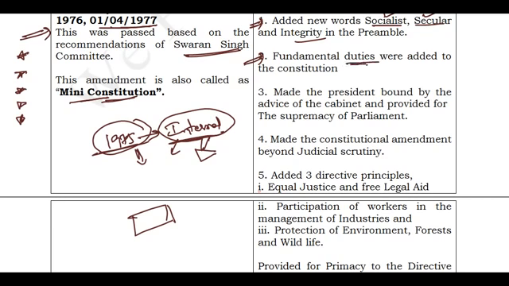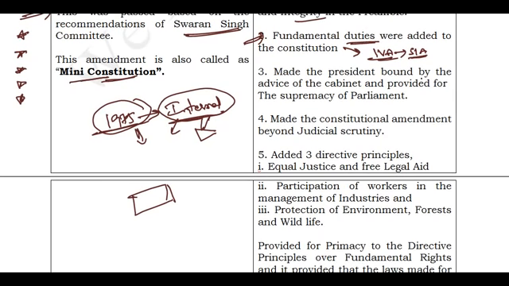And you know that earlier there were no fundamental duties. These fundamental duties were added under Part 4A, and the article which discusses them is 51A. It also added 3 directive principles to our constitution: equal justice and free legal aid, participation of workers in the management of industries, and protection of environment, forests and wildlife. These three directive principles were added based on this 42nd Amendment Act. And what are some bad provisions given by this amendment? The first one is that it made the president bound by the advice of the cabinet. See, whatever advice is given by the cabinet is supreme.